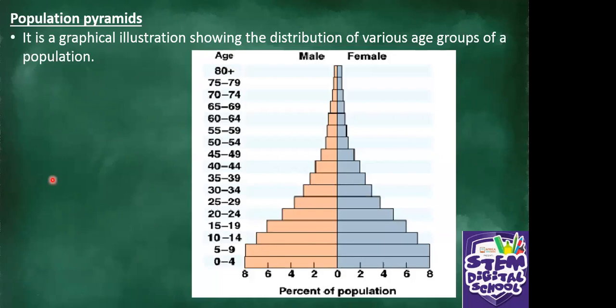And then we have population pyramids. I'm sure you have seen this before. It is a graphical illustration showing the distribution of various age groups of a population. So it's not something complicated. It is in the shape of a pyramid. So it just shows the population of that particular area or country. The males will be on one side and the females on the other, as you can see in this pyramid, and then the percentage of population is at the bottom. On this side, we have the age from 0 to 80 plus years. So it's just showing the number of people in that area, male and female.